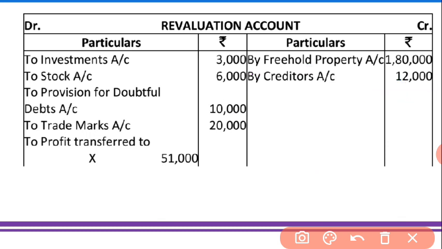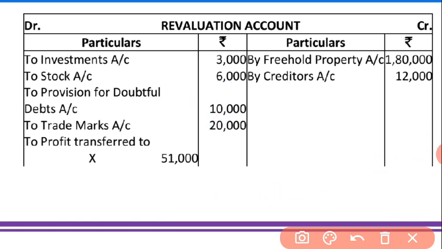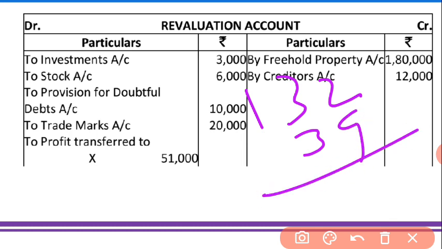Okay, so now sum up both the sides. The sum of the credit side will be 1,92,000, here it will come 192. And the debit side is coming 20, 30, 39. Okay, so 39 we subtract from 192, then we will get how much, 132 minus 39, 3, 14, 12, 3,